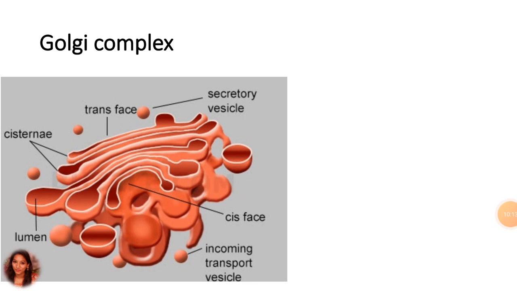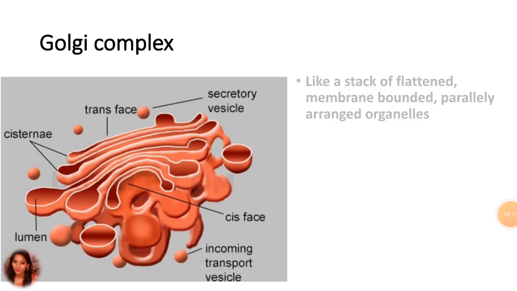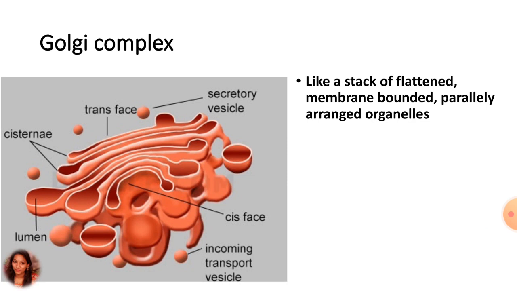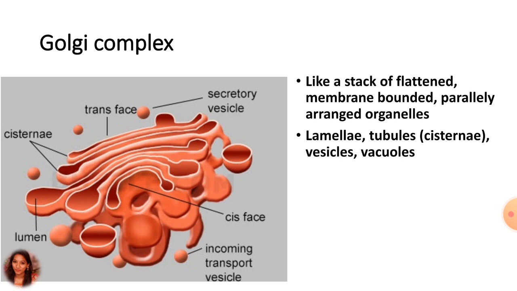So here the Golgi complex, in the cytoplasmic matrix, is a stack of flattened membrane-bounded, parallelly arranged organelles that occur in association with the endoplasmic reticulum, known as Golgi apparatus or Golgi complex. Each Golgi complex is composed of many lamellae, tubules known as cisternae, vesicles and vacuoles, as we have observed.